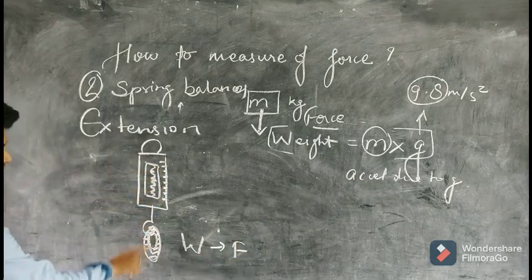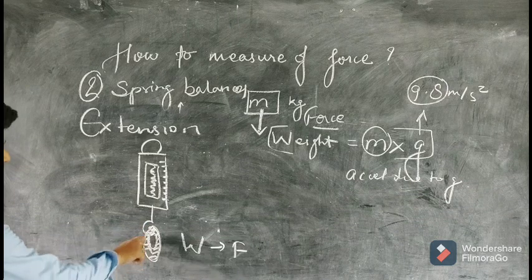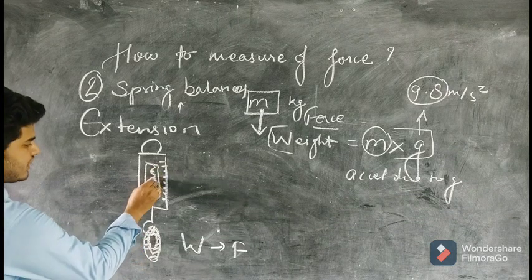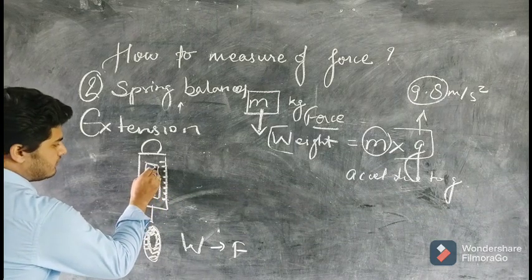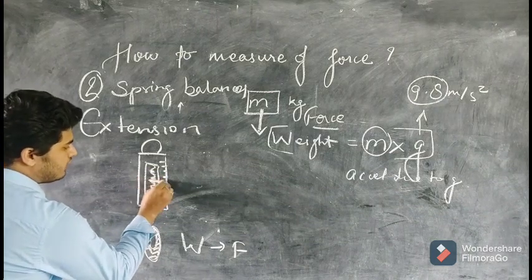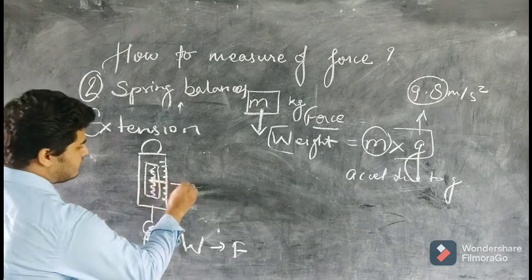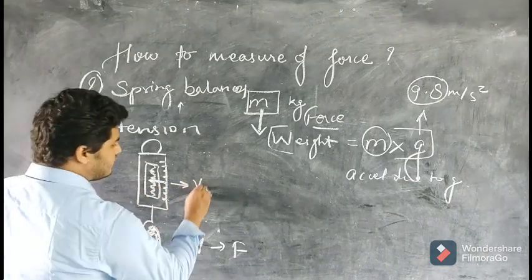So you apply a weight on this hook, so the spring will be stretched. The stretching of the spring will give us a value on this scale.